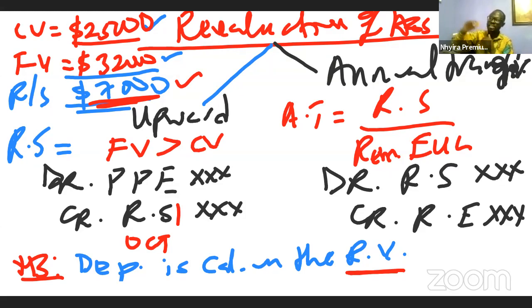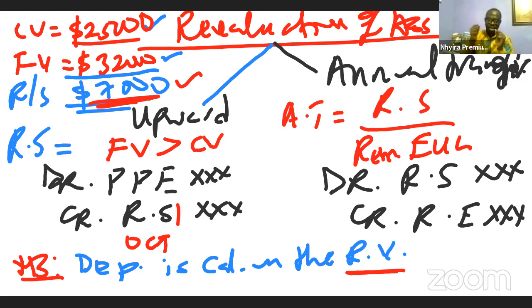If revaluation is done at the beginning of the year or any time before the year end, then when there is a revaluation surplus and the entity makes an annual transfer, they will make the annual transfer for that year. Let me take that again. Assuming the entity revalues the asset at the beginning of the current accounting year, then depreciation will be calculated using the revalued amount at the beginning of the year. For that reason, we will do an annual transfer for that year.